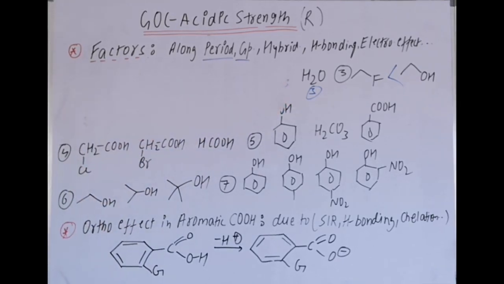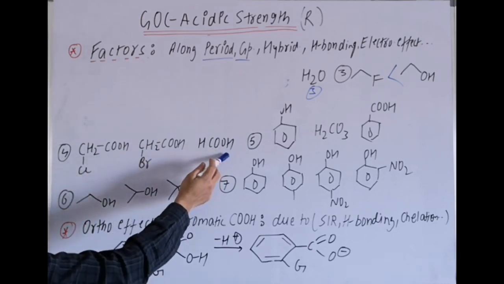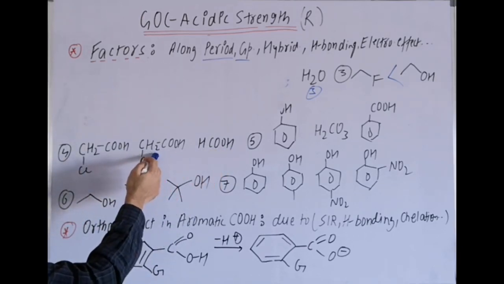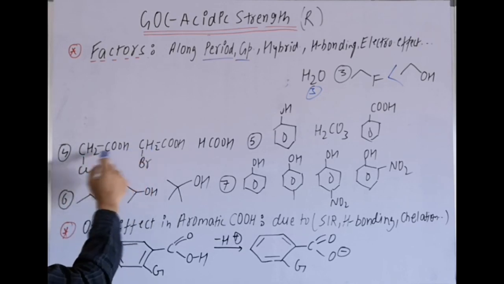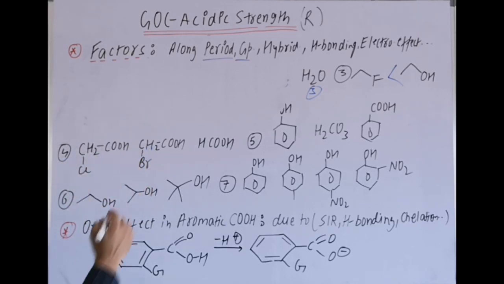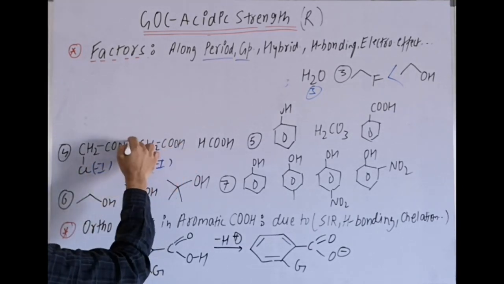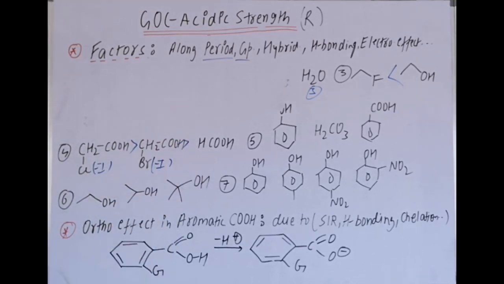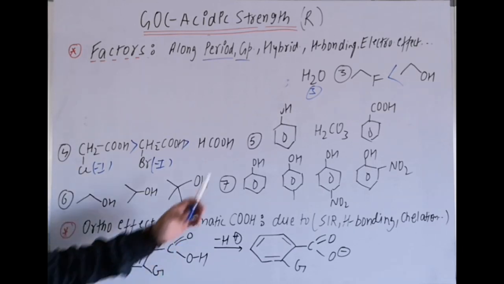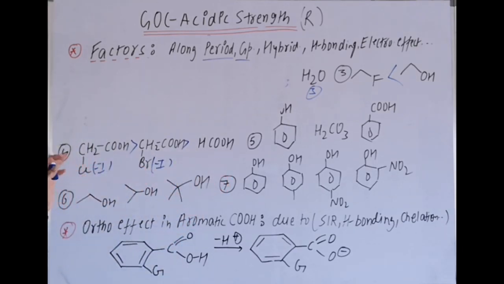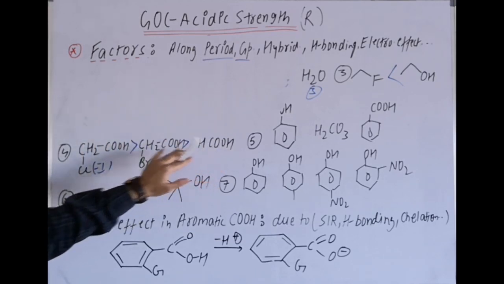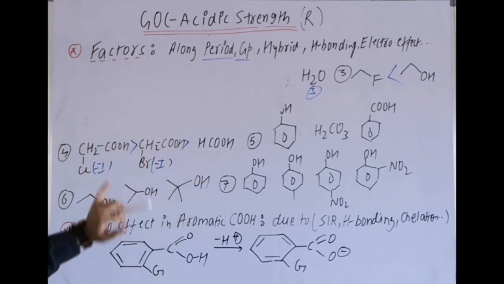Then in the next example, this is an important example. Why? Because it is clearly from the NCERT carboxylic acid topic: among them formic acid, this is bromoacetic acid, chloroacetic acid. They are substituted acids, and their withdrawing effects are also important. Withdrawing effects, so the order is this one. You can check from the NCERT carboxylic acids, there is a complete order given along the carboxylic acids, so I am using that data from NCERT.